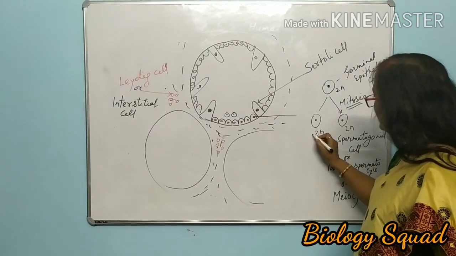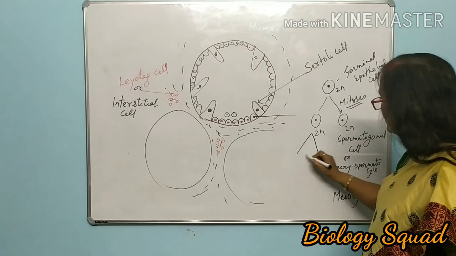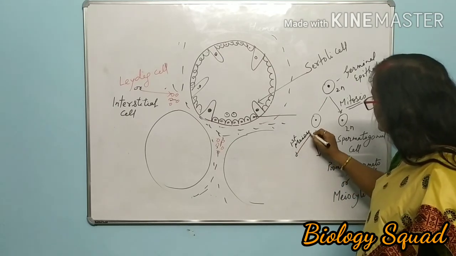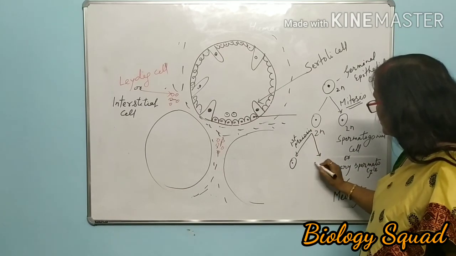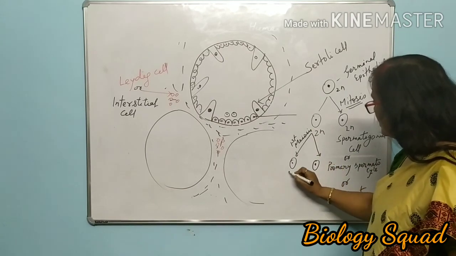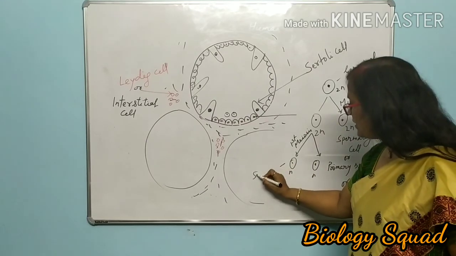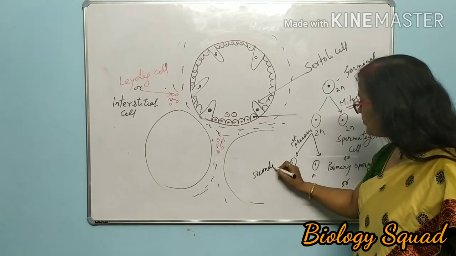So what will happen? First of all, it will undergo first meiosis. First meiosis division will occur and 2 haploid cells will develop. You may call them secondary spermatocytes.